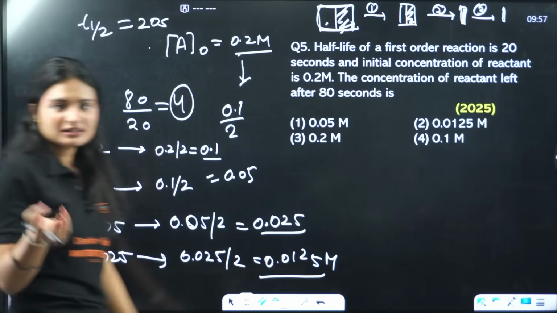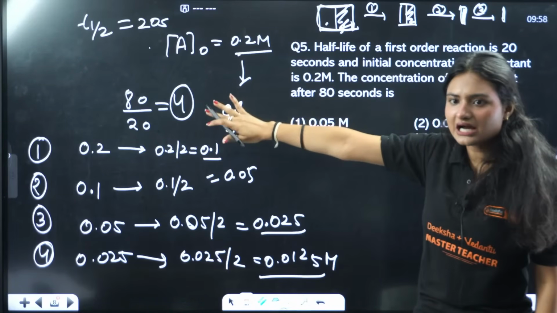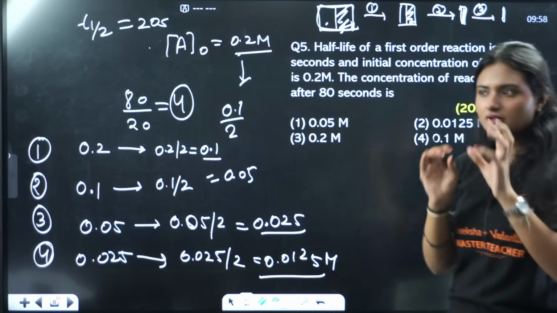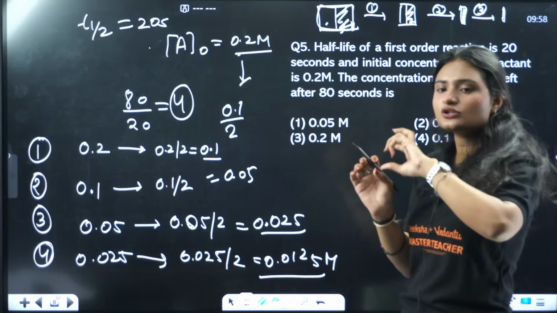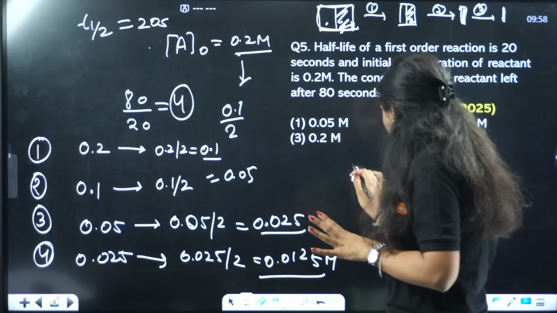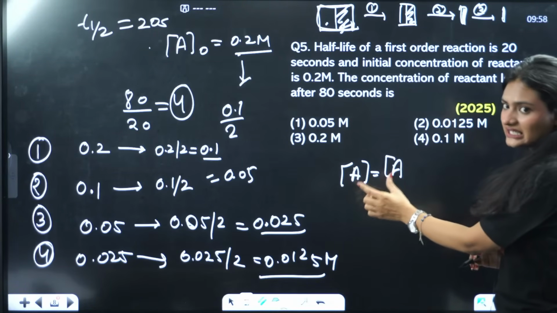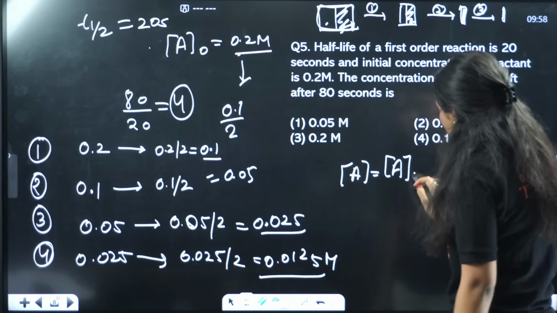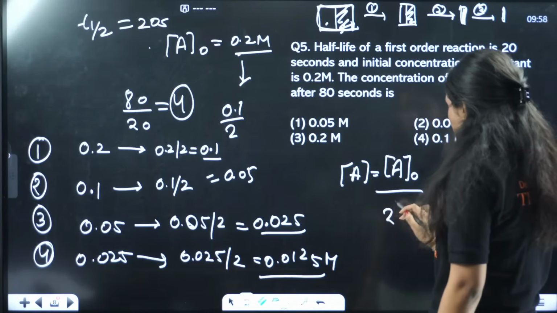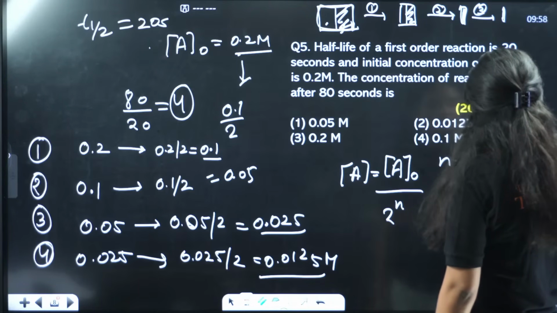The short trick method, or you can say the formula based method: you calculate how many half-lives are there, 4 half-lives, and the concentration at any instant. I'll just write the formula first. The concentration at any instant is equal to the initial concentration of the reactant divided by 2 raised to power n. Here n is the number of half-lives.